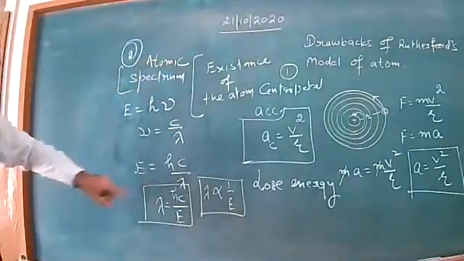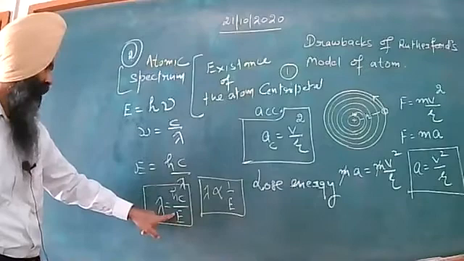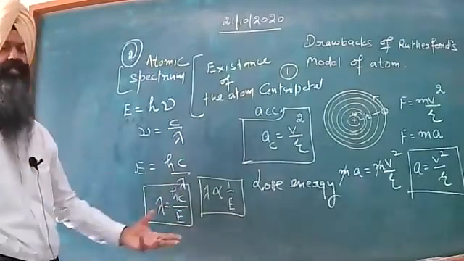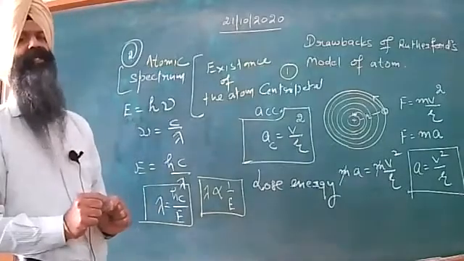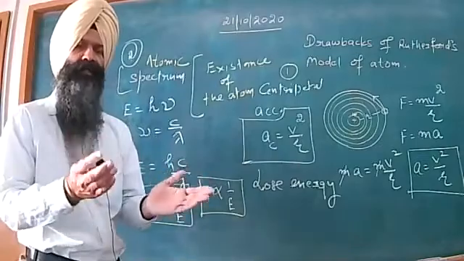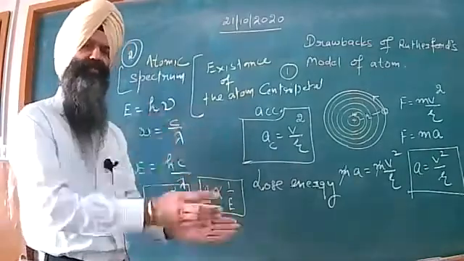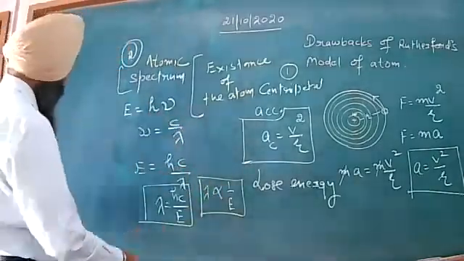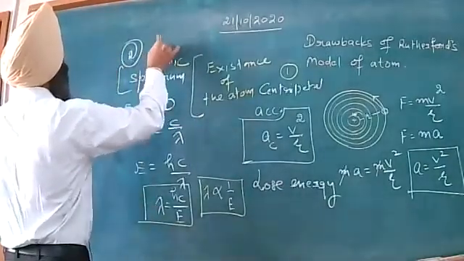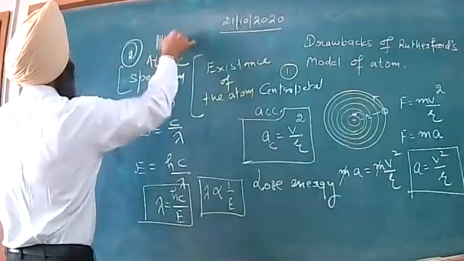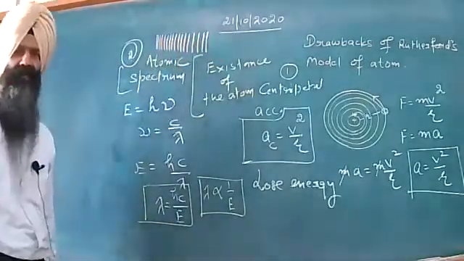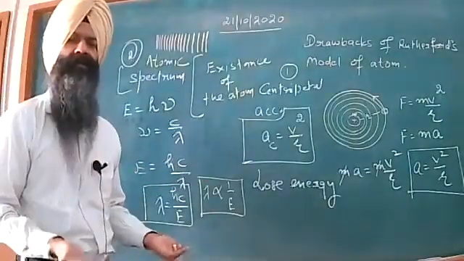So, energy continuously decreasing, lambda continuously increasing. The word continuous is very important. It indicates that all the wavelengths must be present in the spectrum. If I plot all the wavelengths, they should be present in this manner in the spectrum. But actually it doesn't happen.